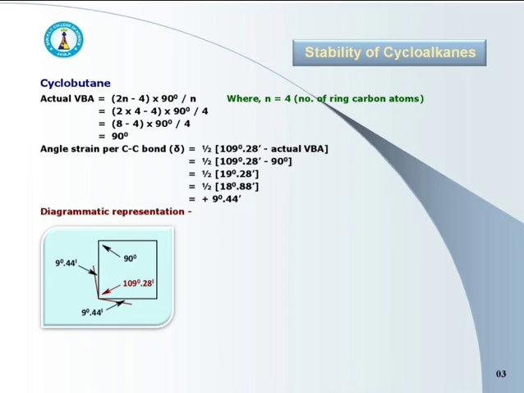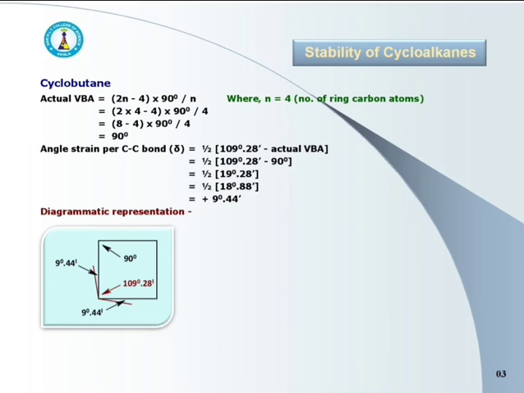This is the angle strain per carbon-carbon bond in cyclobutane. Its diagrammatic representation is shown here. Actual valence bond angle is 90 degree, normal tetrahedral angle is 109 degree 28 minute, and angle strain is plus 9 degree 44 minutes. Just like the previous example of cyclopropane, here also in cyclobutane, the value of angle strain is positive.